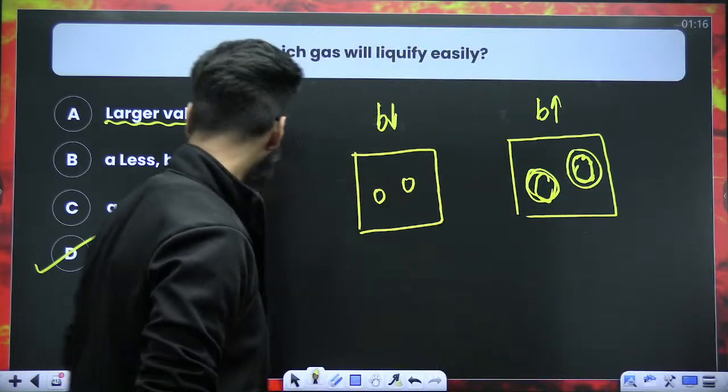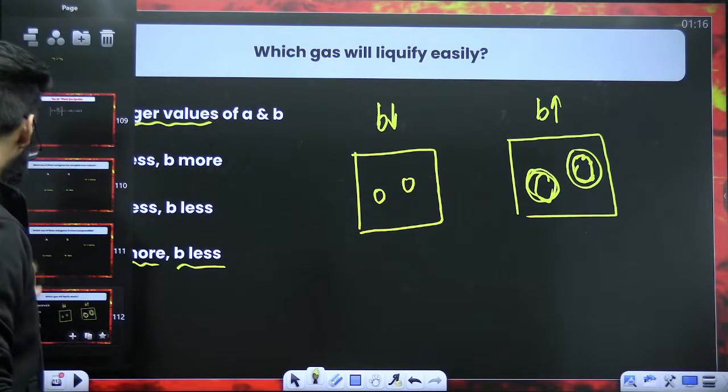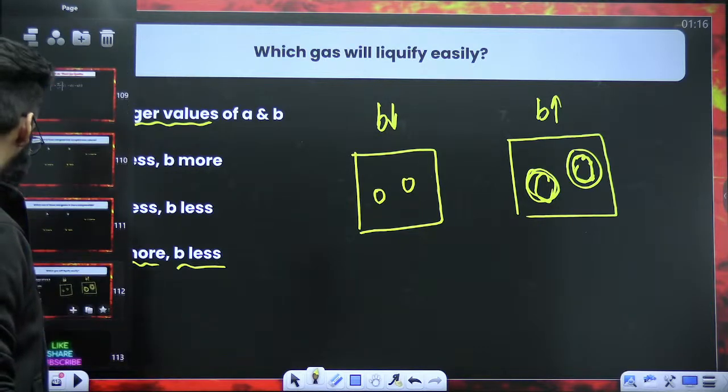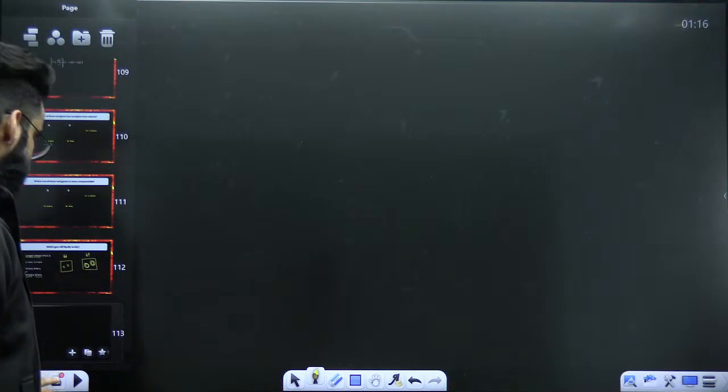Is this clear to everyone quickly? Yes? Is this clear to everyone? I hope your van der Waals equation is absolutely clear to everyone. Yeah?